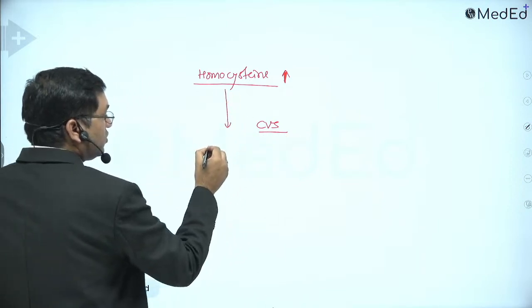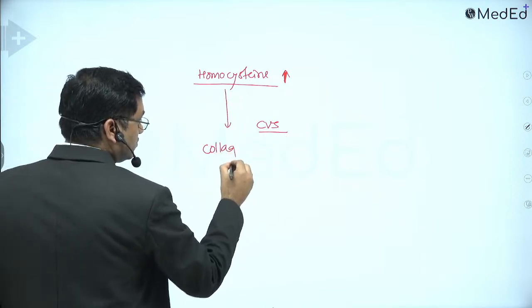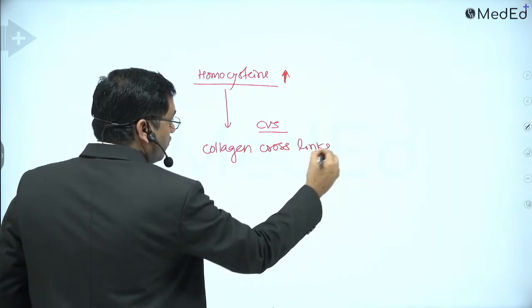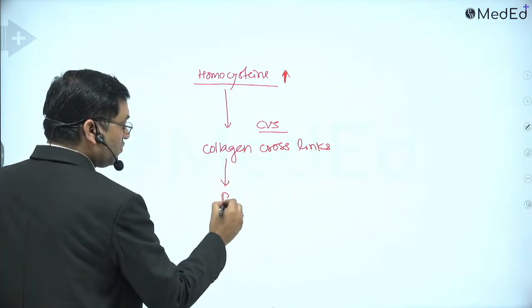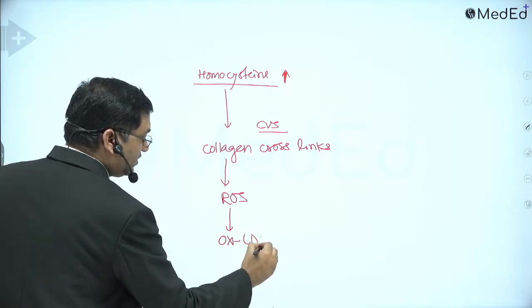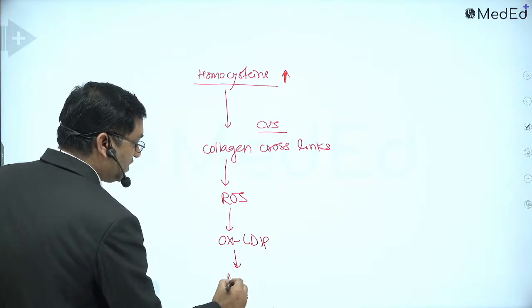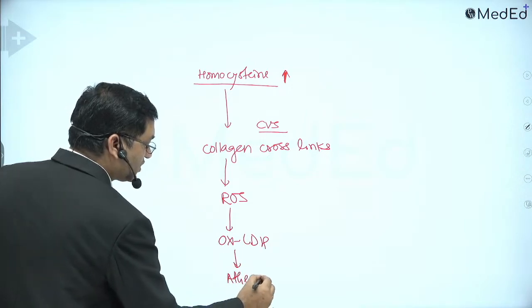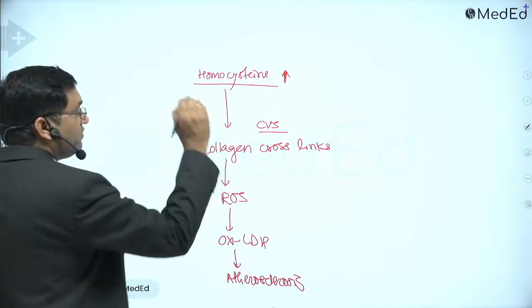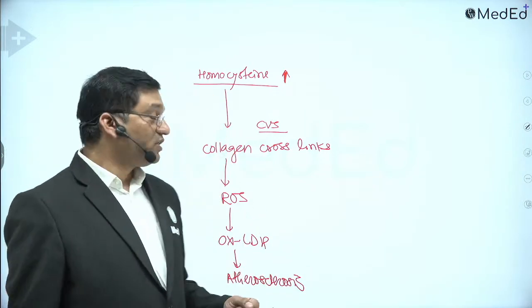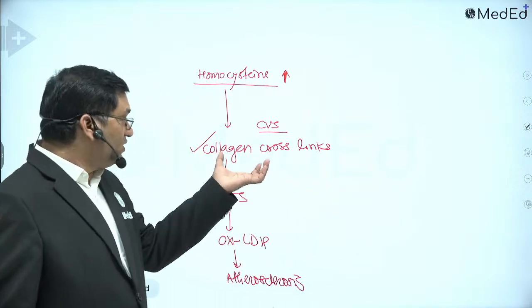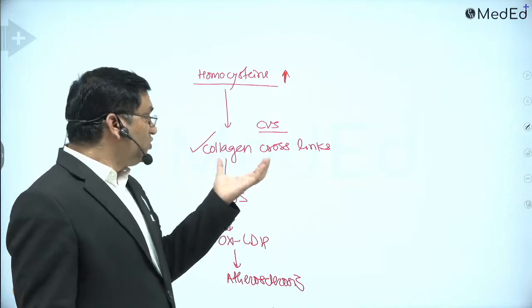It reacts with collagen crosslinks, leading to the formation of reactive oxygen species that cause the formation of oxidized LDL, which is taken up by the foam cell, leading to plaque formation and atherosclerosis. So increased homocysteine level is related with atherosclerosis, and it causes defective collagen cross-link.